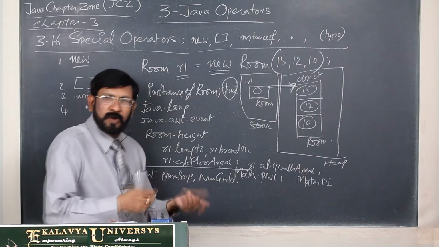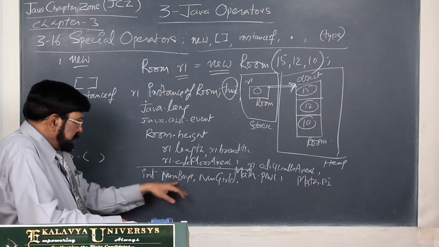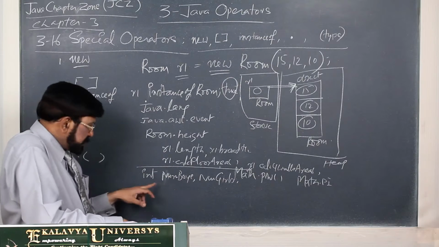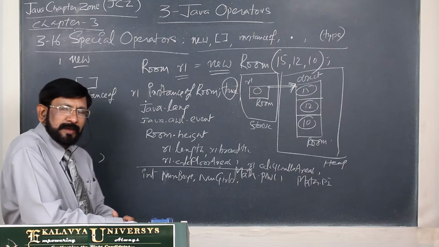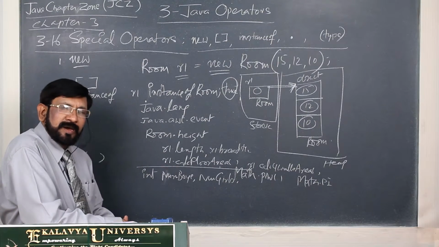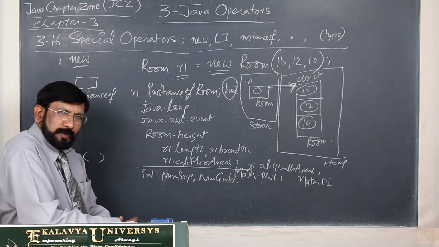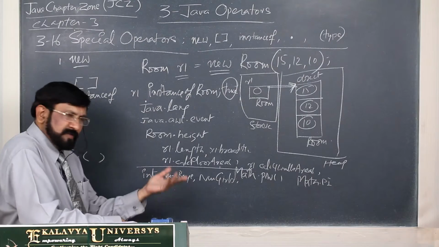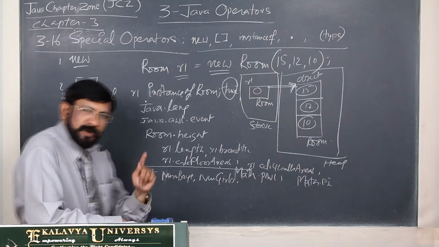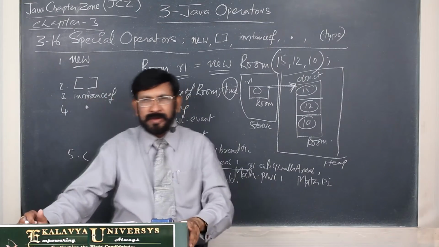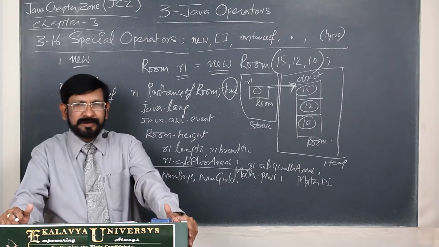Obviously boys and girls we declare with an int type only, but we require a ratio. If you calculate int versus int, always you get int only. That means you cannot get an accurate result.